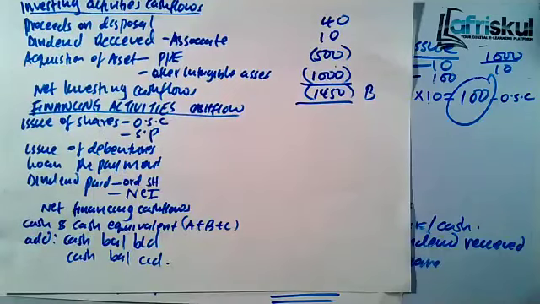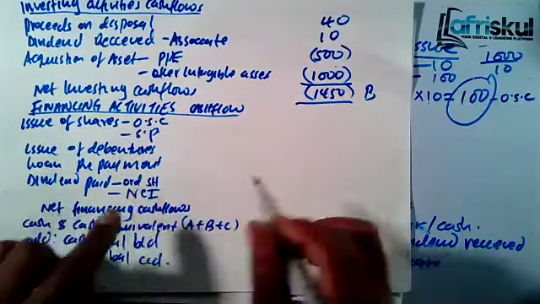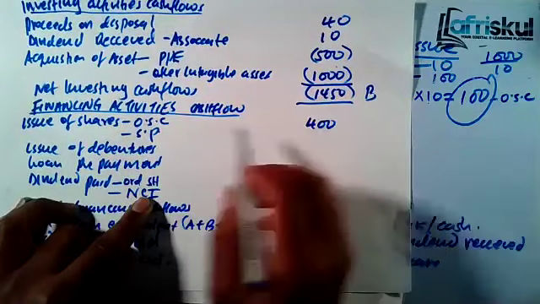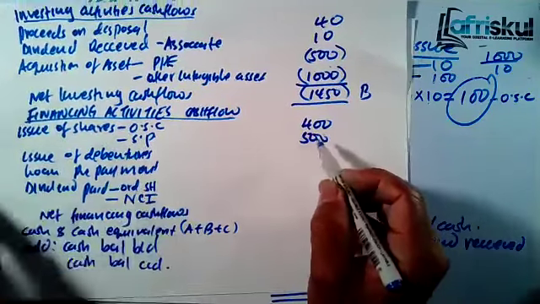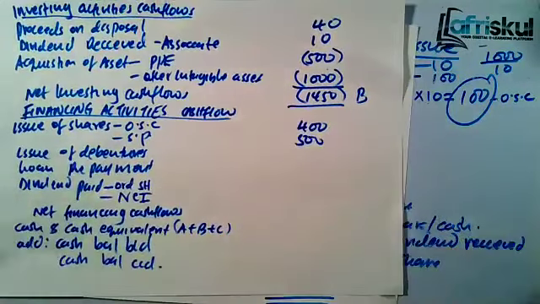Let's go to financing activities cash flows. Issue of share. From the issue of share, we had 400, and from the share premium was 500. It's there, I haven't even erased it. From the ordinary share capital, there was an issue of share of 400. That's the issue of share. And then from the share premium, it increased by 500. So you add there.